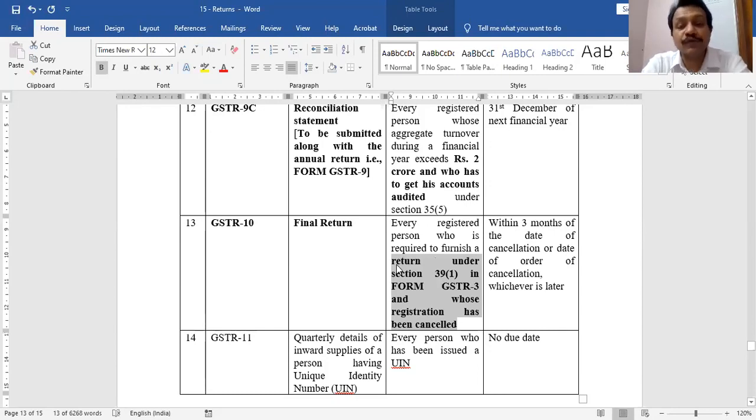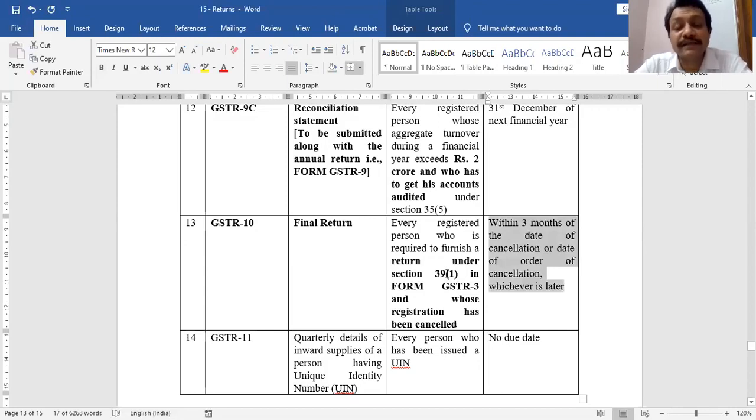Every person who is supposed to furnish the return under section 39. Section 39 talks about monthly return. Only in one case it talks about quarterly return: the composition levy scheme taxpayer; otherwise, monthly return. Every person who is supposed to furnish monthly return under section 39 but whose registration has been cancelled is required to furnish the final return under section 45, and the due date is within 3 months from the date of cancellation or order of cancellation, whichever is later. So the government gives you 3 months time to furnish your final return.